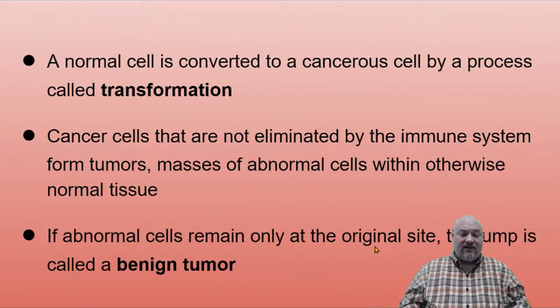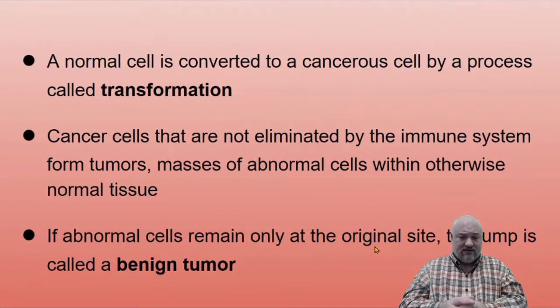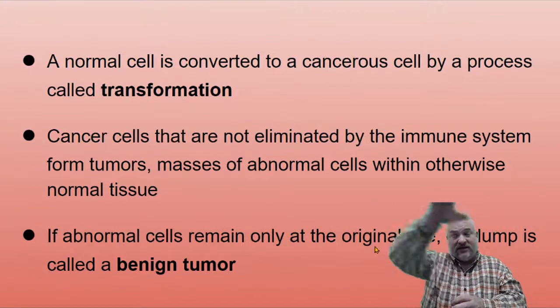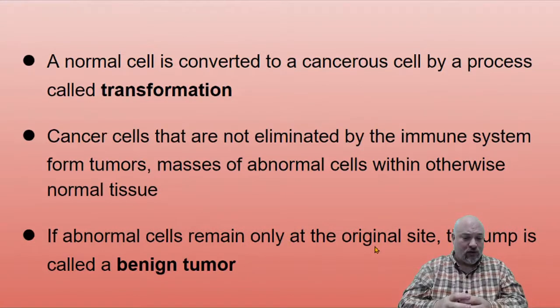Cancer cells that are not eliminated by the immune system, and trust me, our immune system does a really good job of getting rid of cells that are dividing abnormally, but it doesn't always catch everything. Okay, so if they don't get eliminated, they form tumors, which are masses of abnormal cells within otherwise normal tissue. And if those abnormal cells remain only at the original site and don't spread out to other places in the body, we call them a benign tumor.